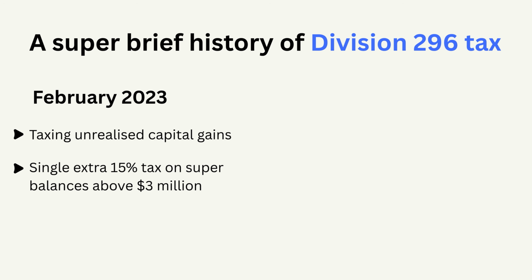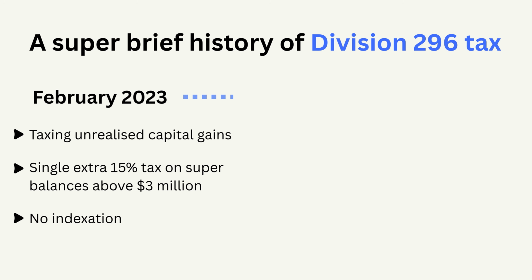First, let me give you a super brief history of Division 296 tax, just to put this final version in context and avoid some potential confusion. Division 296 was first floated back in February 2023. Early versions proposed taxing unrealized capital gains and applying a single extra 15% tax on super balances above $3 million with no indexation.